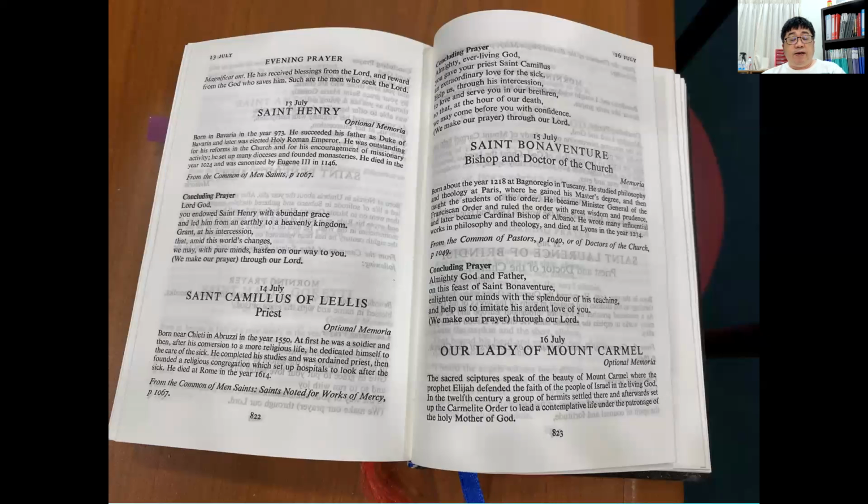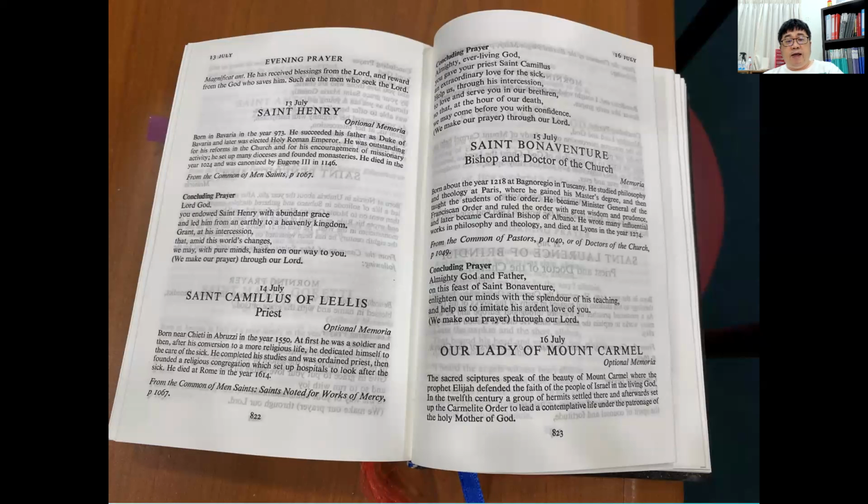In this example, you can see on pages 822 and 823, we have St. Camillus of Lellis, a priest, optional memorial. Naturally, if it's an optional memorial, we do not need to pray the celebration of this particular saint, unless, of course, you have a special devotion to Saint Camillus of Lellis.